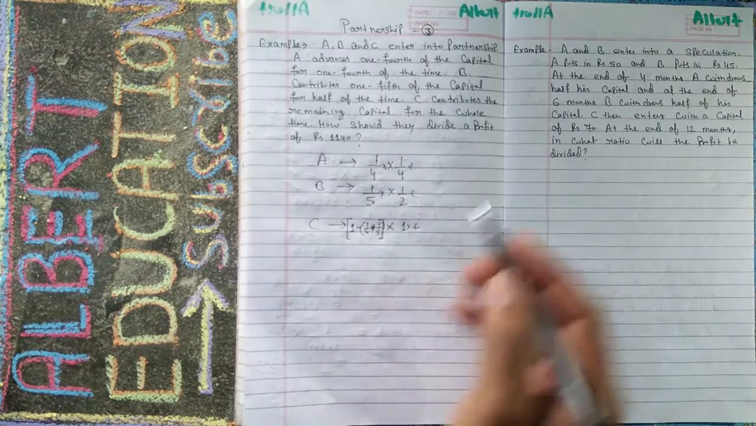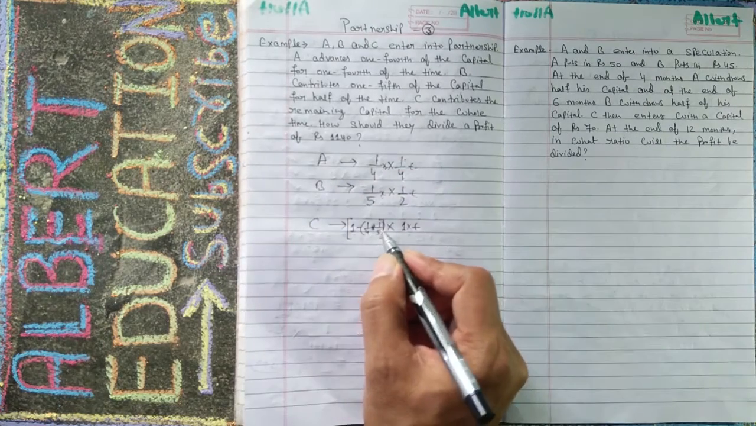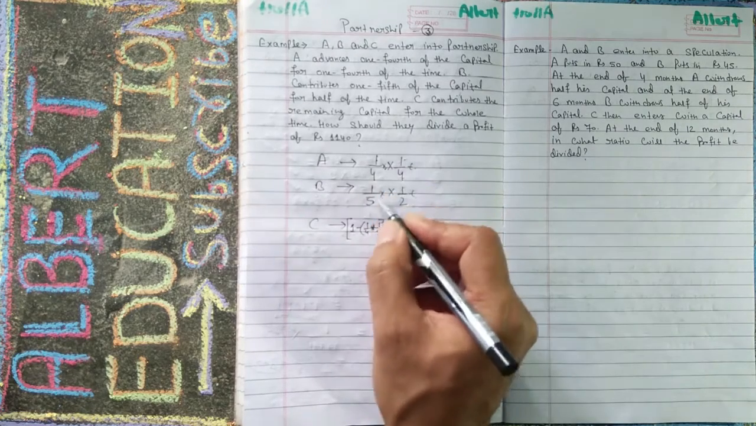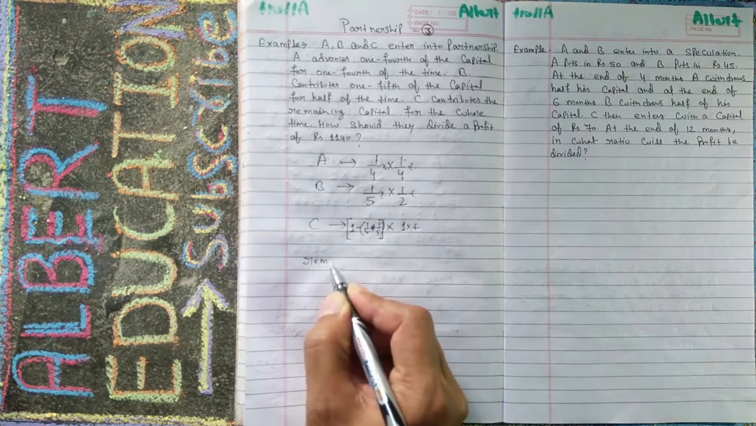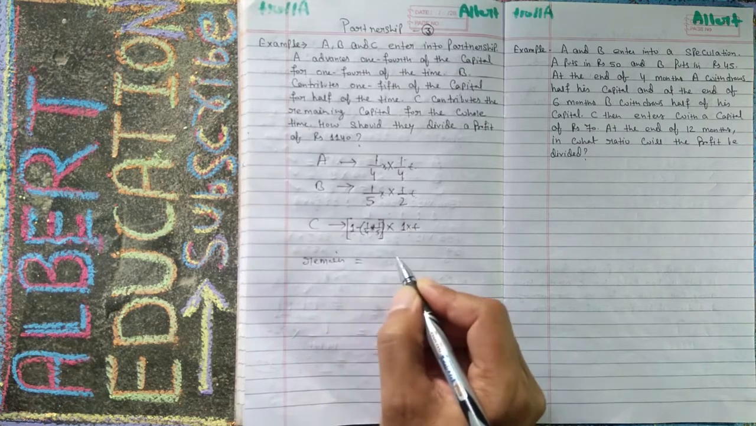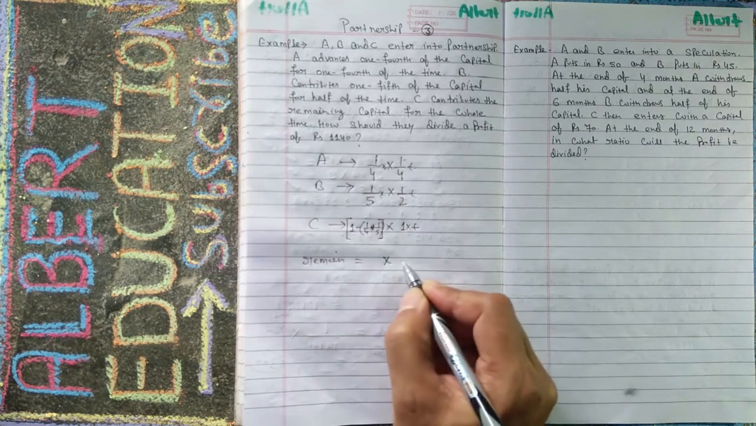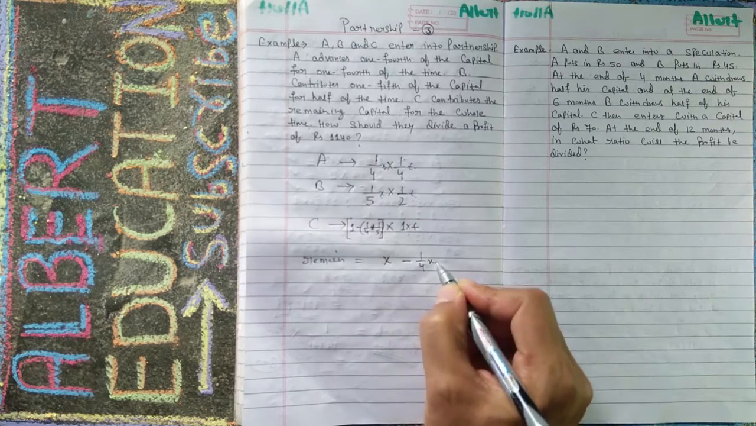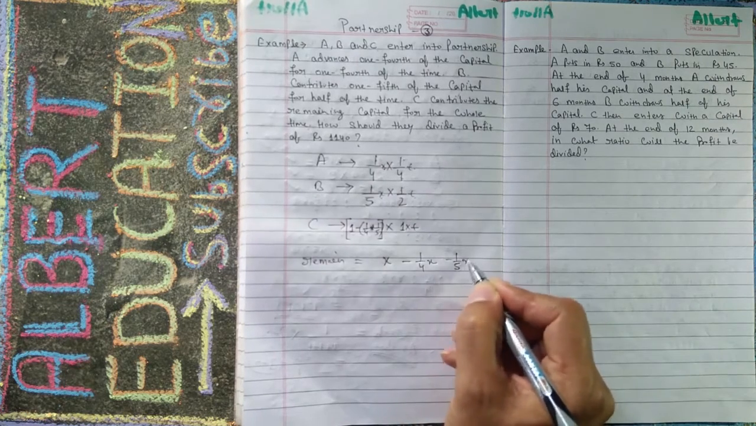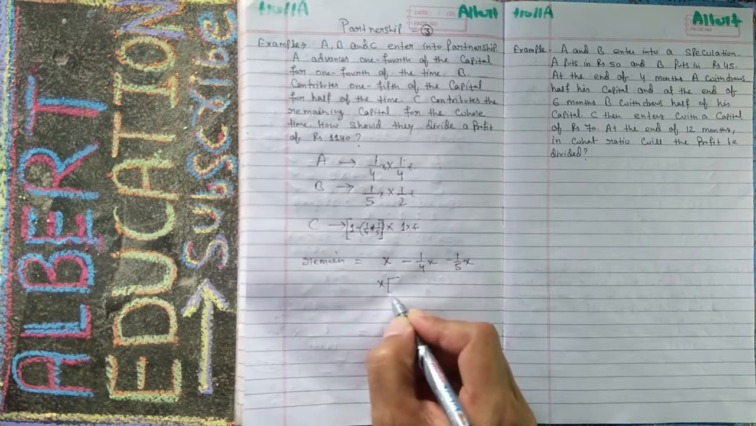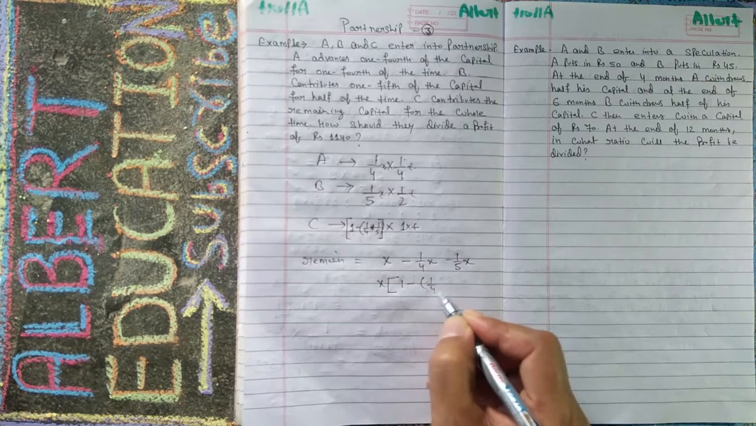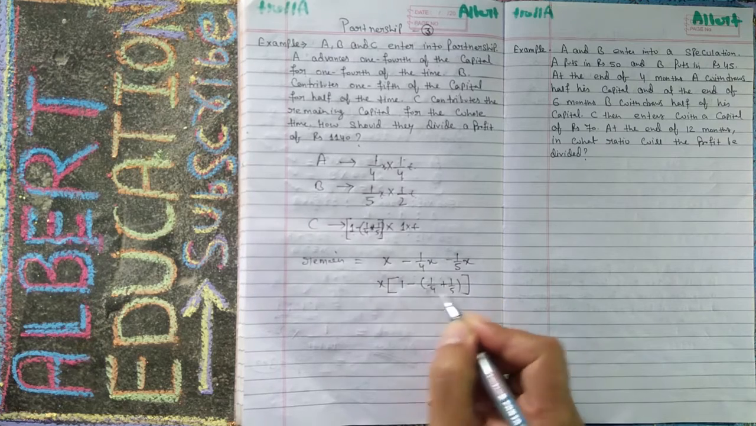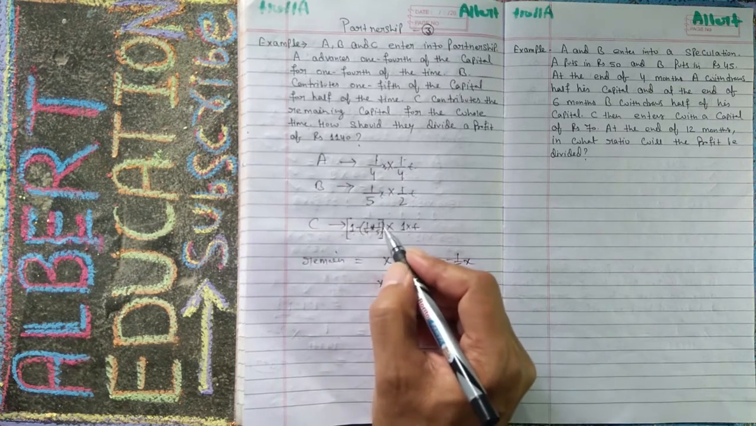Let these be 1 upon 4 x and 1 upon 5 x. So your remaining is equal to total x minus 1 upon 4 x minus 1 upon 5 into x. If you take x common, then you will get 1 minus 1 upon 4 plus 1 upon 5. So here x is also common.